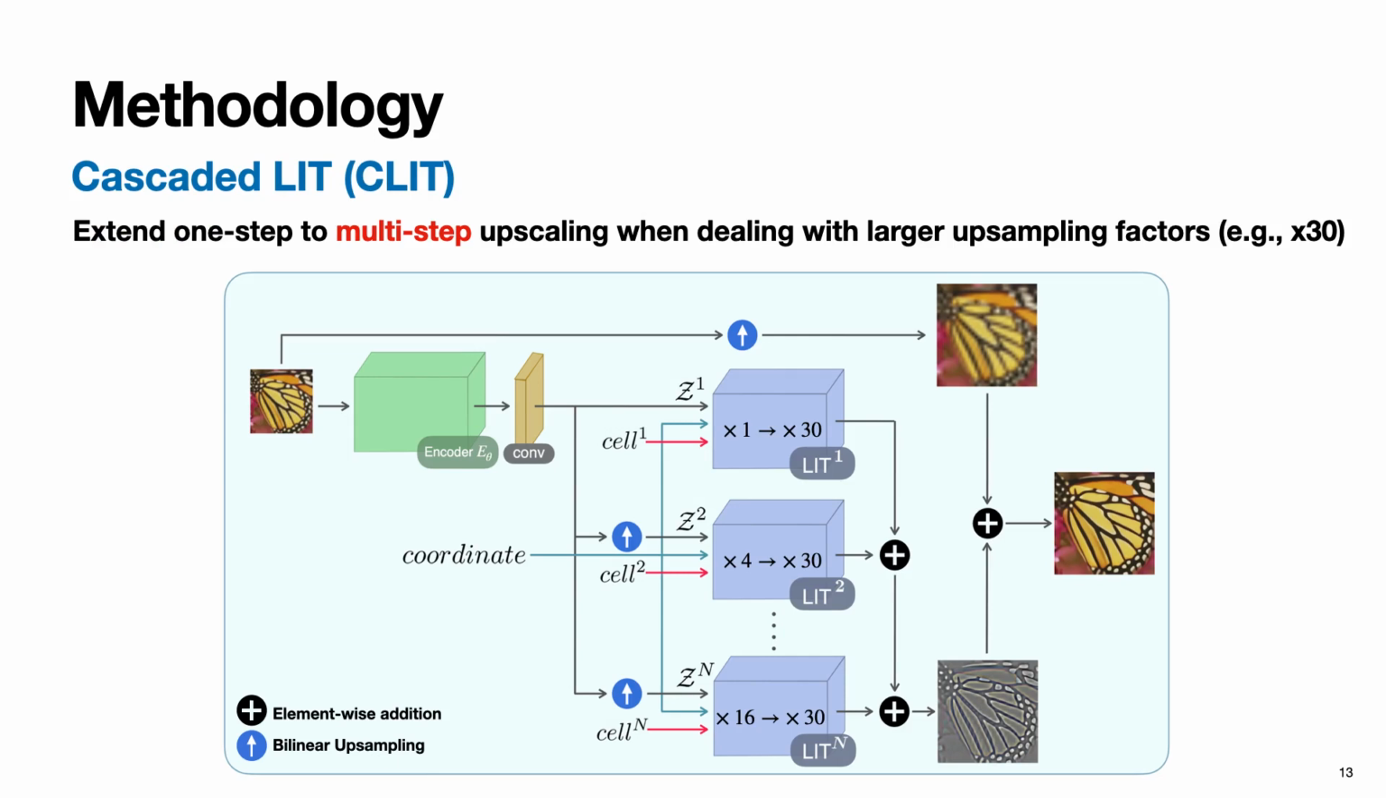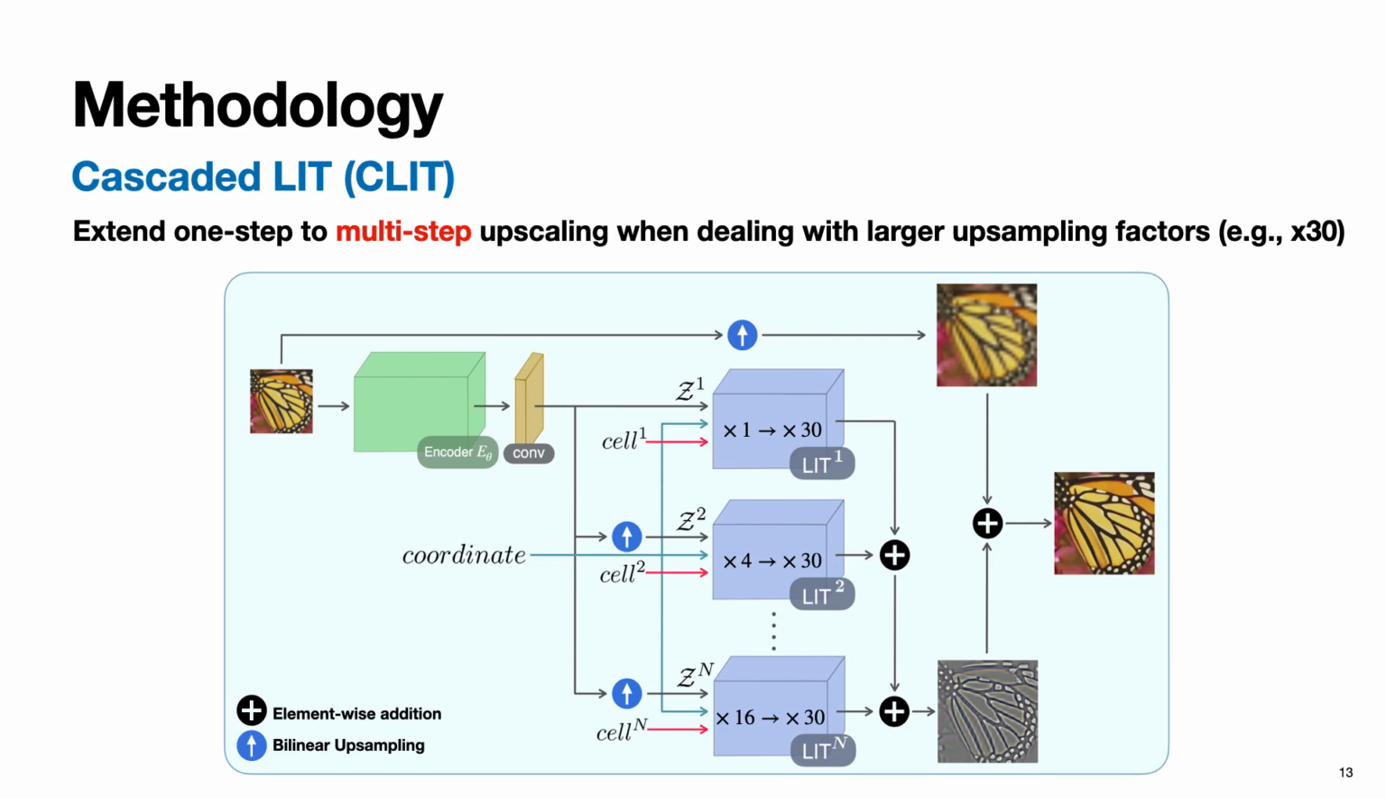Upscaling LR images to a significantly larger HR image, such as by a factor of 30, a one-step reconstruction can be too challenging and aggressive. Following this idea, we propose a cascaded framework called CLIT, that divides the upscaling process into multiple steps. In CLIT, there are multiple stages, each stage responsible for a different upsampling factor.